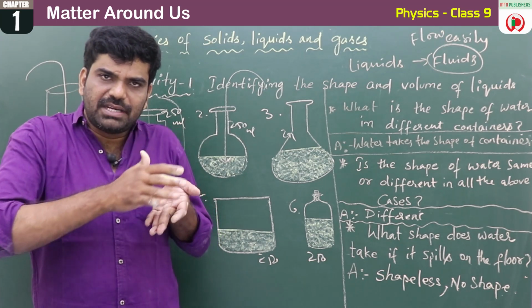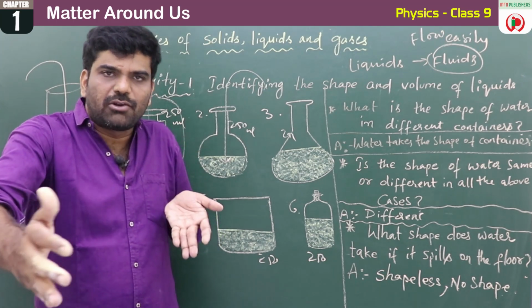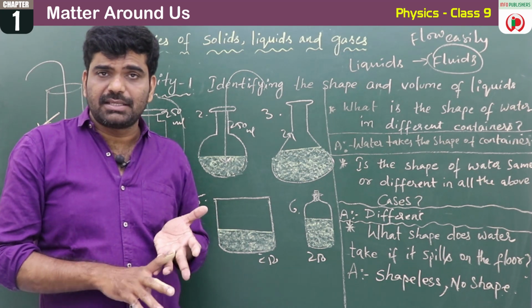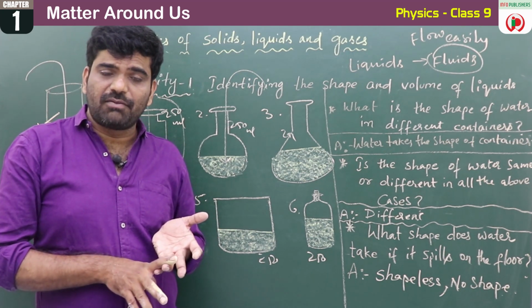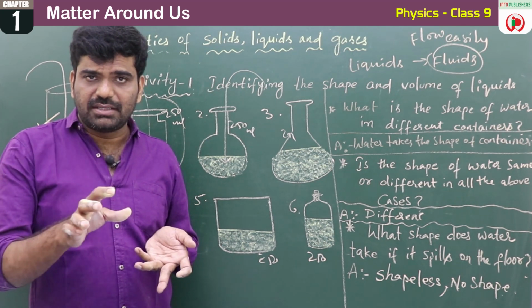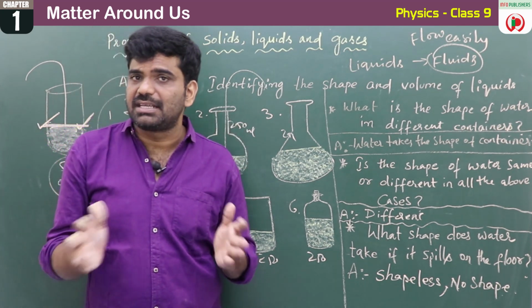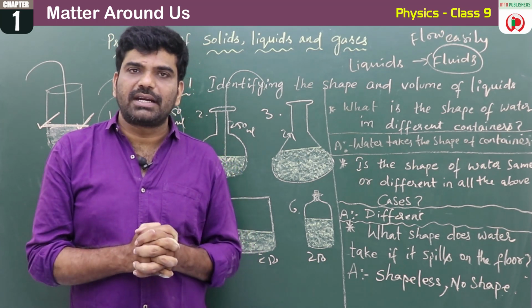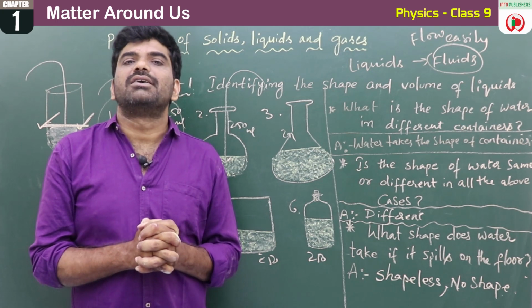Okay, the water will be directed towards the slope. Yes or no? So that means water will be flowing from one place to another place. Gases also will be flowing from one place to another place. That is why liquids and gases are called fluids. But there are differences between gases and liquids. If you want to know that, let us go for one more activity, that is activity 2.